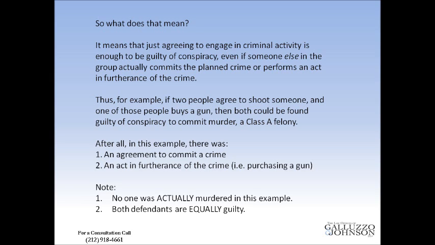But before the murder actually happens, both these people are arrested. Well, assuming the prosecution could prove that these 2 people agreed to eventually commit a murder, and that this gun was in fact purchased in furtherance of that plan, then both of these individuals could be convicted of conspiracy to commit murder, a Class A felony. So, as it says down at the bottom, you should note that no one was actually murdered in that example, but both defendants are nevertheless still guilty of this very serious conspiracy charge.